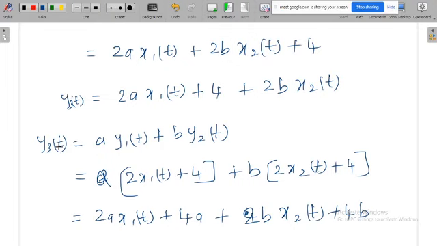Okay, y3 of t, but both are not same. As these two are not same, then definitely this system is non-linear. Or otherwise directly here itself you can write this is not equal to a y1 of t plus b y2 of t. Just by observing the pattern you can easily say, or otherwise even if you are having doubt you can also do like this. Finally y3 of t is not equal to a y1 of t plus b y2 of t, that means the system is non-linear. So this system is non-linear system.